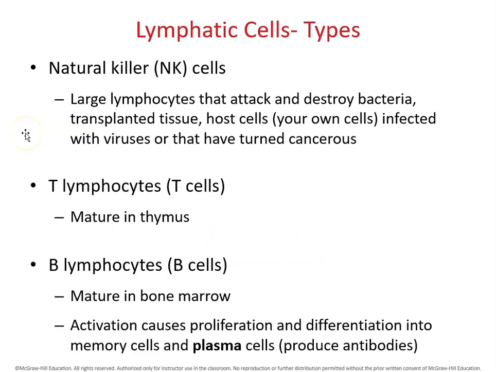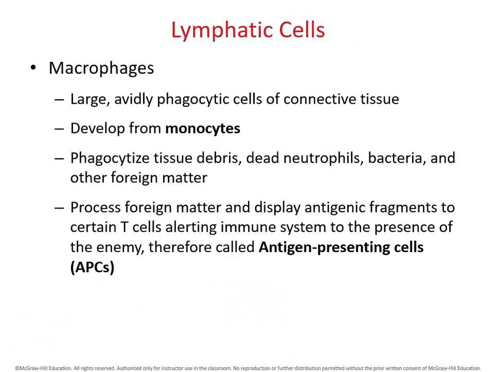In addition to lymphatic vessels, the lymphatic cells are the major components of the lymphatic system. There are different types of lymphatic cells. Natural killer cells are large lymphocytes that attack and destroy foreign substances such as bacteria. T lymphocyte is another type of cell that attacks foreign substances. B lymphocyte, which matures in bone marrow, is another major type of defense cell.